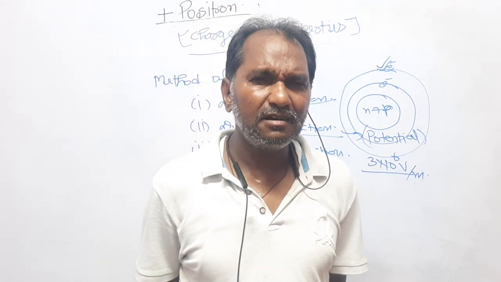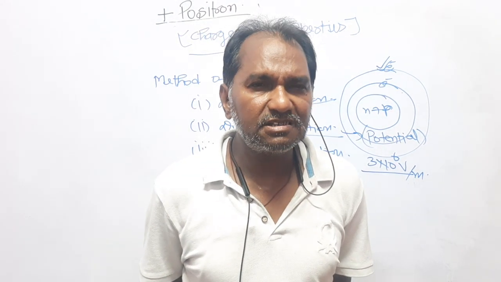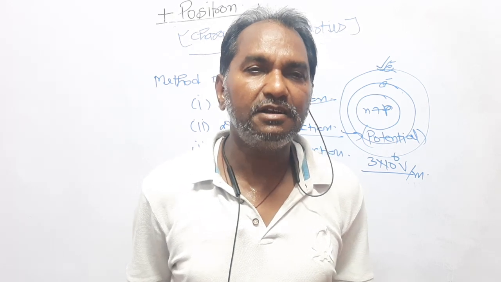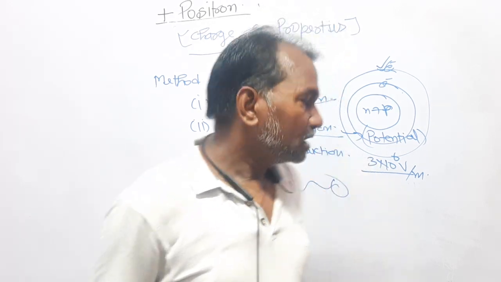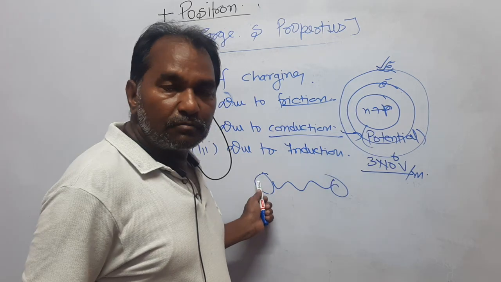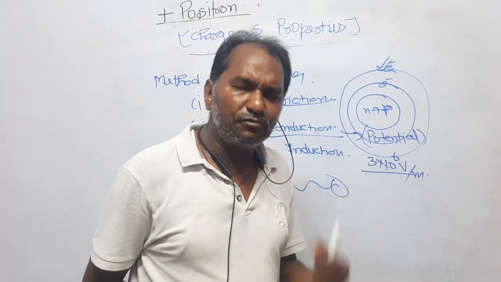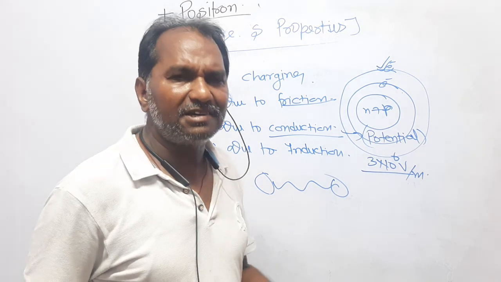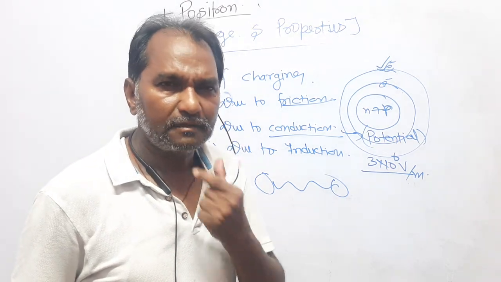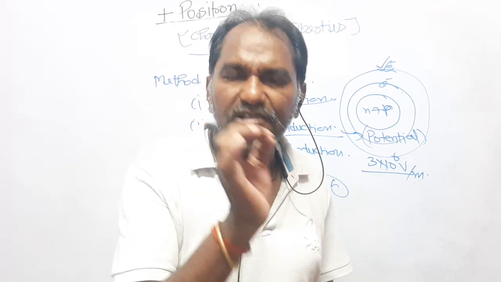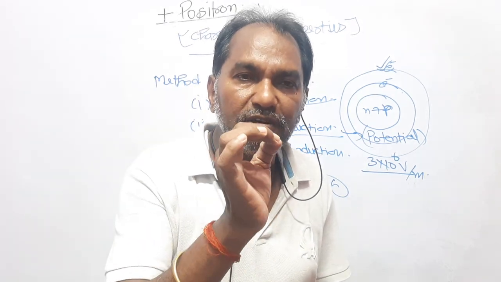I have said that the parameter that decides how much charge a body can receive depends on the potential. Let one body be positively charged and another be neutral or negatively charged, whatever. If the two bodies are connected, then the basic concept is that charge will be transferred.